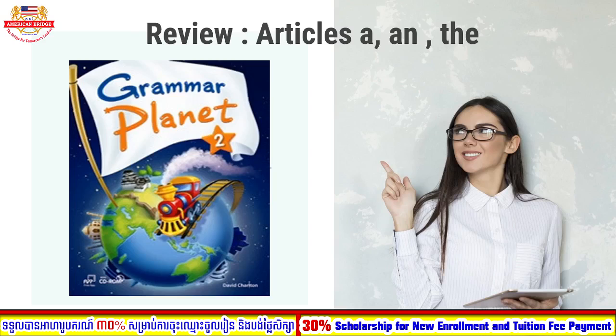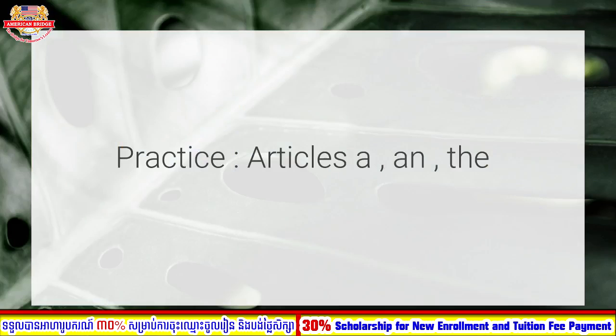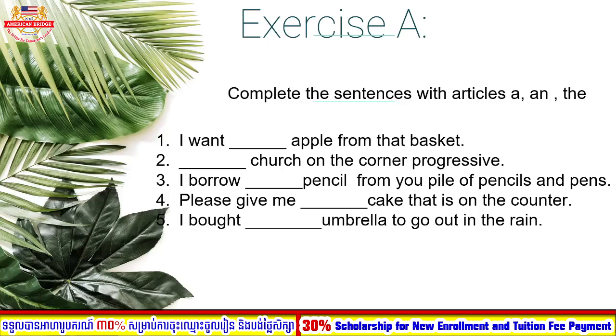As you know already, we use the article a with a consonant, right? And we use an with a vowel, and we use the with a particular person or thing, right? Okay, so now let's move to the next one with teacher all together. Today teacher wants you to practice together with articles: a, an, and the.